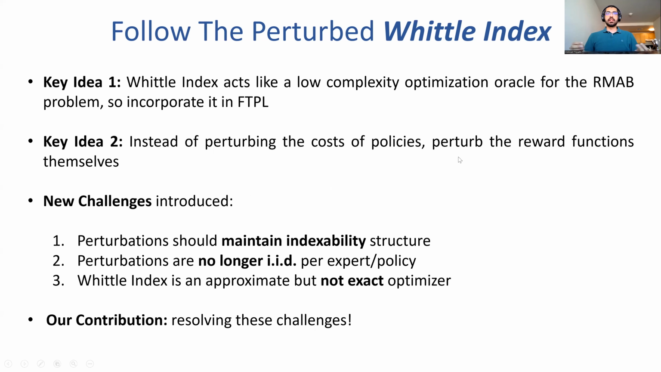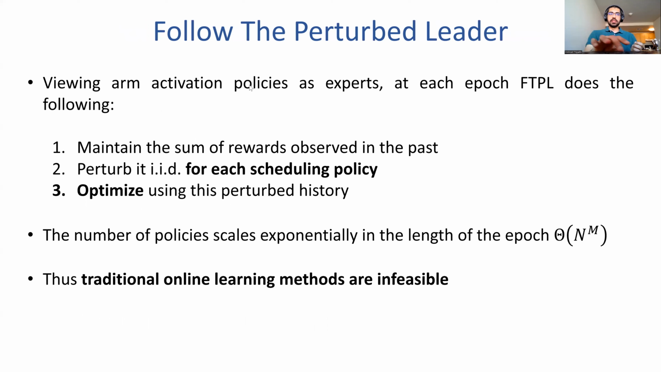What we propose instead is a different method called Follow-the-Perturbed-Whittle-Index, which involves two key ideas. The first one is that the Whittle index acts like a low complexity optimization oracle for the restless multi-arm bandit problem. So we should incorporate it in Follow-the-Perturbed-Leader. Instead of doing step 3, where we optimize using the entire perturbed history, we use the restless multi-arm bandit Whittle index framework to do this optimization in a computationally efficient way.